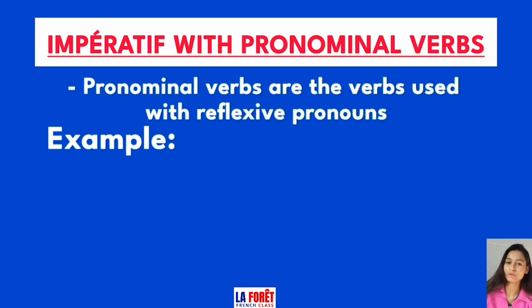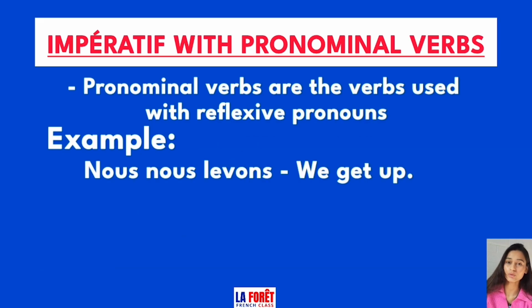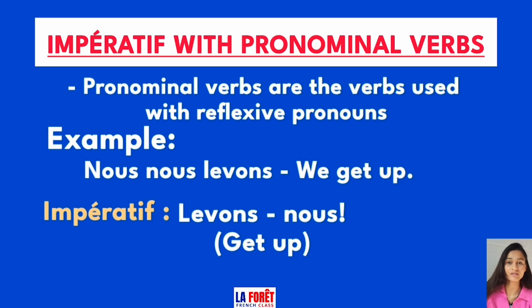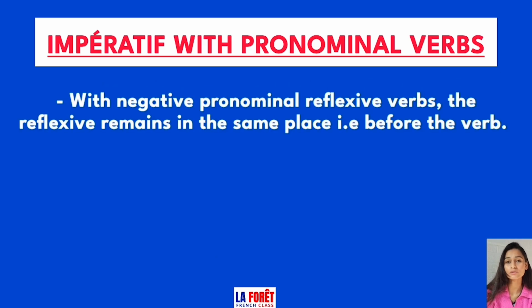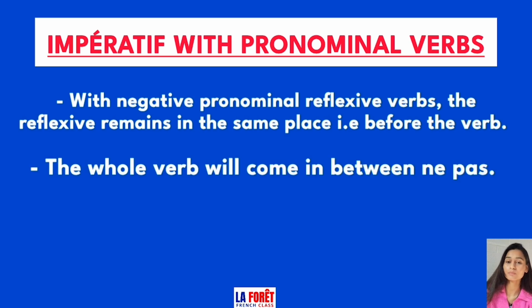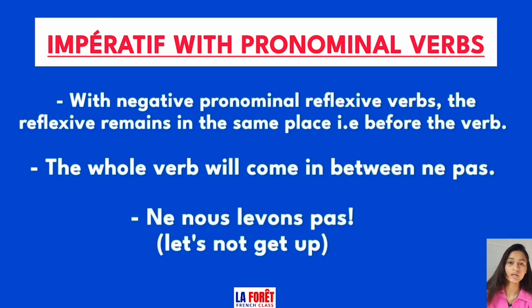Let's take an example. So there's a sentence, nous levons, means we get up. So to say it as a command, we will use the imperative here. For that, we will take the verb first and the reflexive comes after the verb. So it will become levons-nous, means let's get up. But when we use a pronominal verb in negative imperative, we keep the reflexives in the same place, that is before the verb. So in negation, we take ne pas and the whole reflexive verb will come in between, which will become ne nous levons pas, means let's not get up.